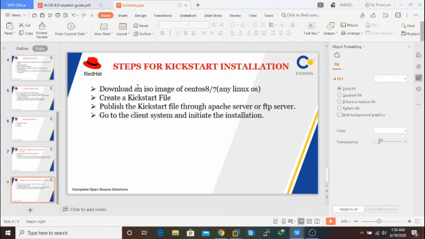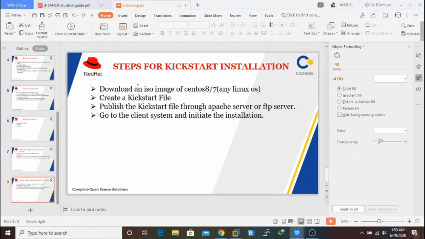First of all, you need an ISO image of CentOS 7 or CentOS 8, whatever installation you want to do. Maybe you want to configure RHEL or CentOS 7 or CentOS 8. You can download it from their official website.